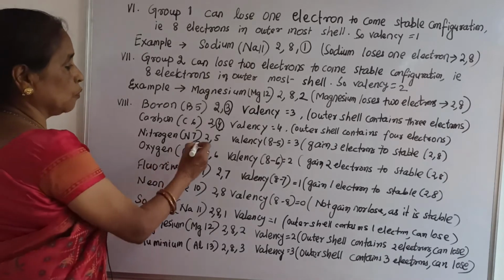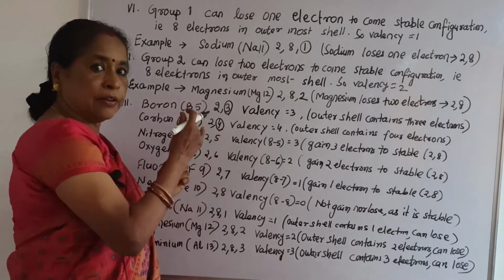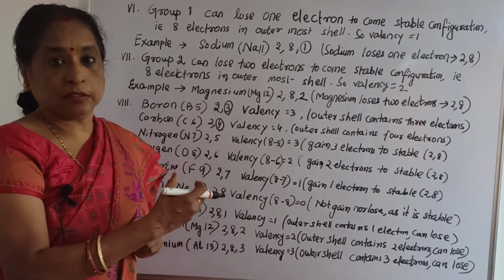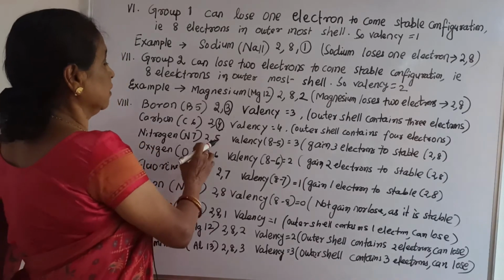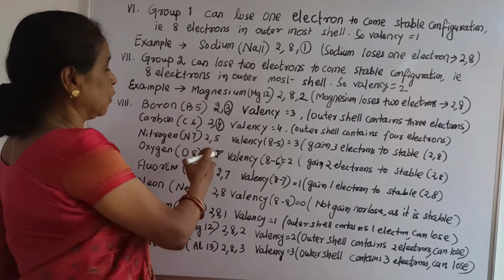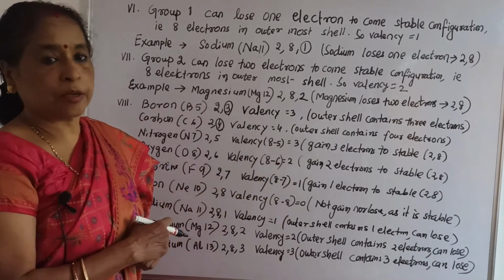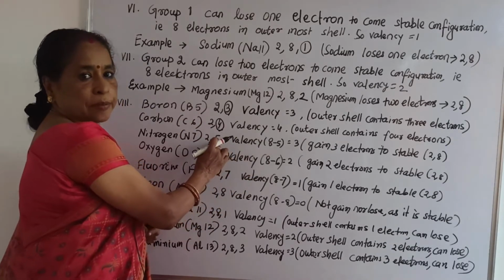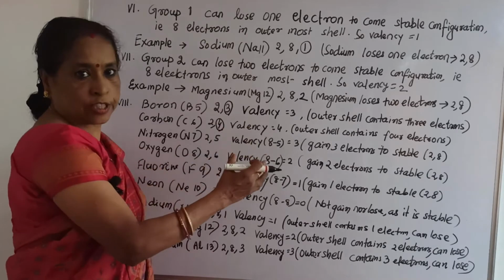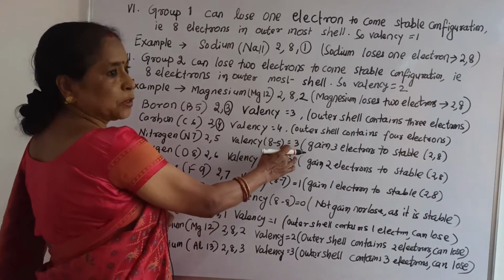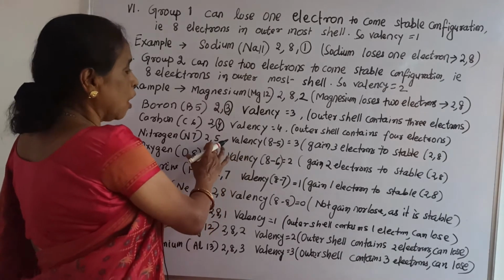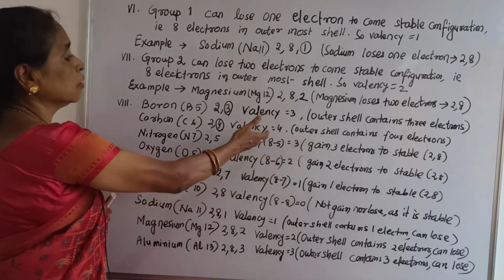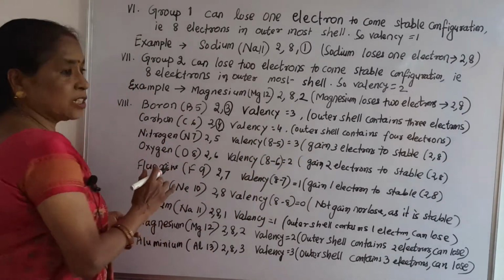Nitrogen 7, 2, 5, that means here 5 outermost shell electrons. It cannot lose 5 electrons easily because a large amount of energy is required, that is why it can gain 3 electrons to become stable. So how can you calculate valency? 8 minus 5. 8 is the octet configuration, 8 electrons minus 5 equals 3. This is a process you should know. Here it can gain 3 electrons to become the stable 2, 8 configuration. So valency 3.